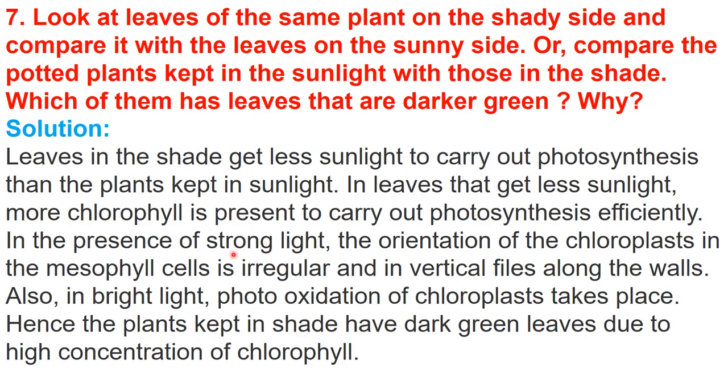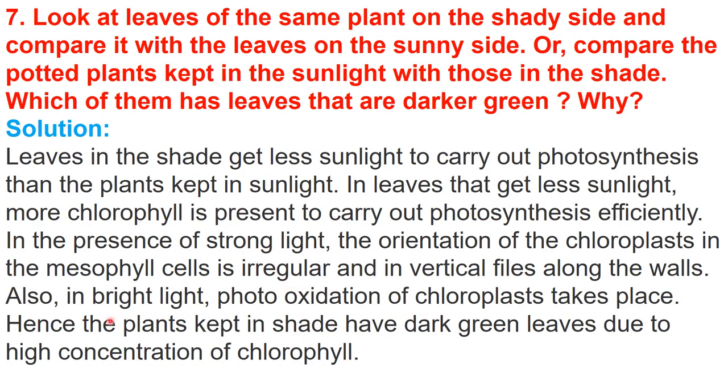That's why in these leaves the amount of chlorophyll is more. In presence of strong light, the orientation of chloroplasts in the mesophyll cells is irregular, and in vertical files along the walls. So this is the arrangement of the chloroplasts. Chloroplasts can take different positions inside the mesophyll cells of the leaves according to the incident light. If strong light is available, at that time the chloroplast orientation is irregular.